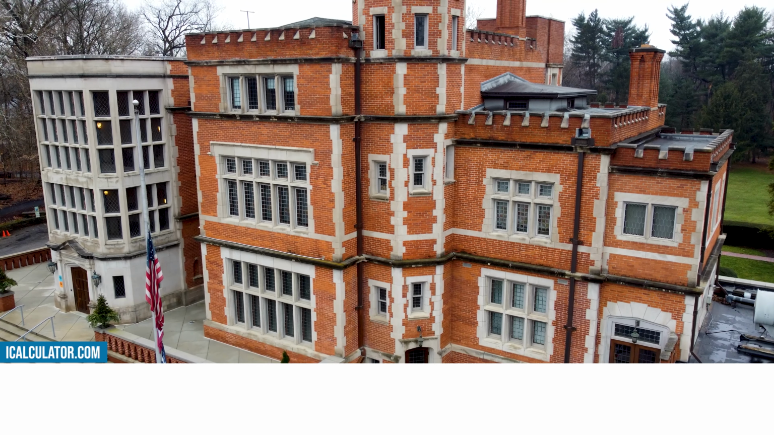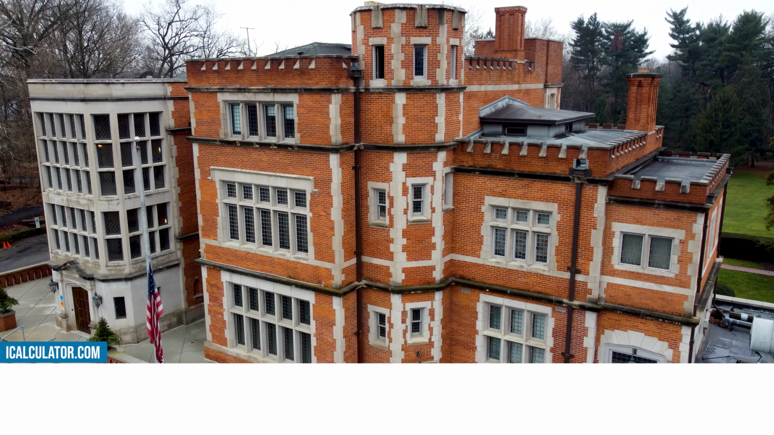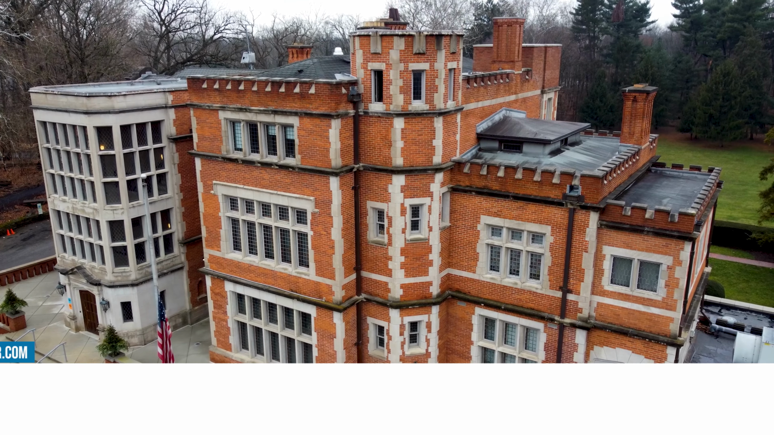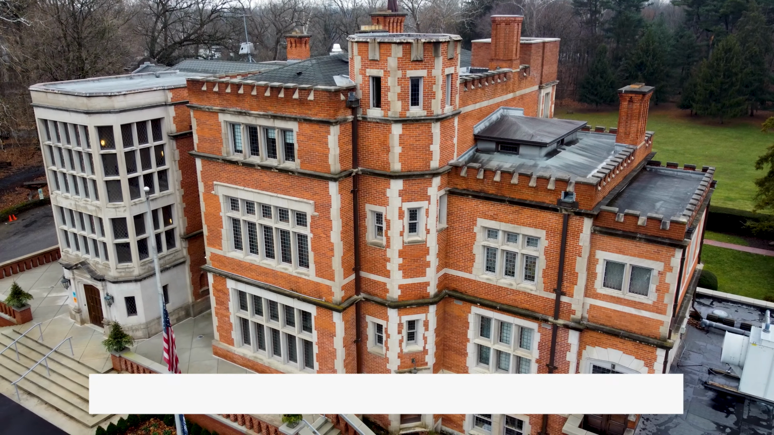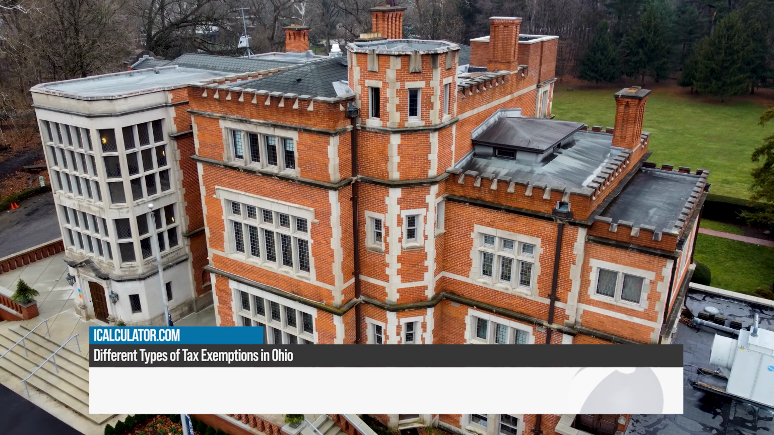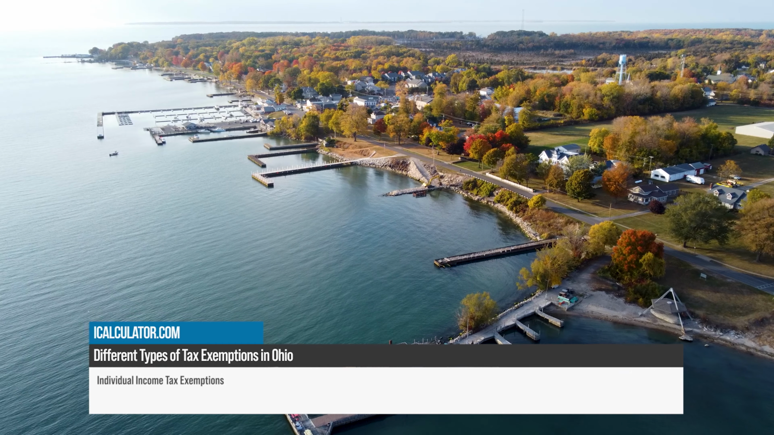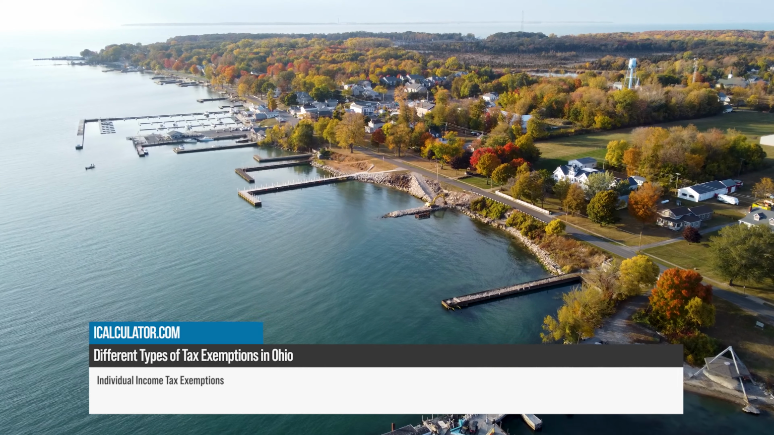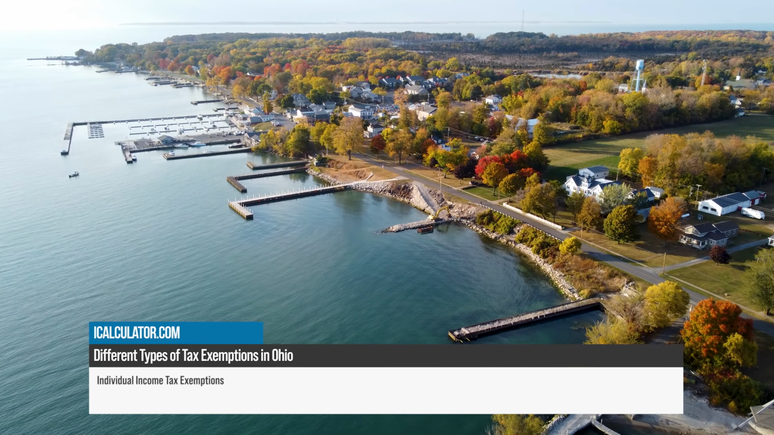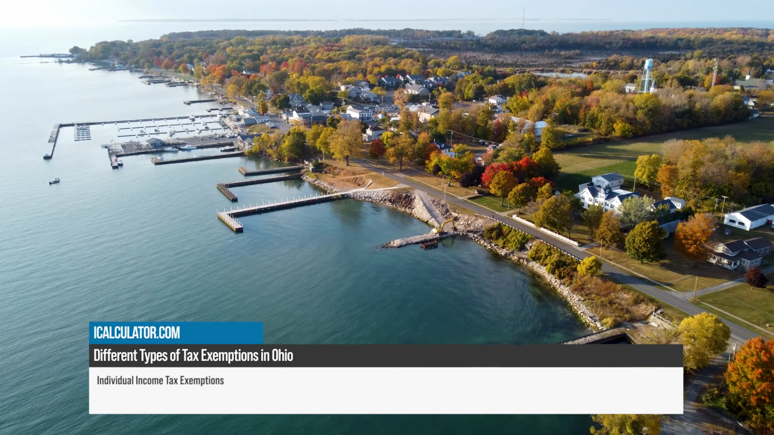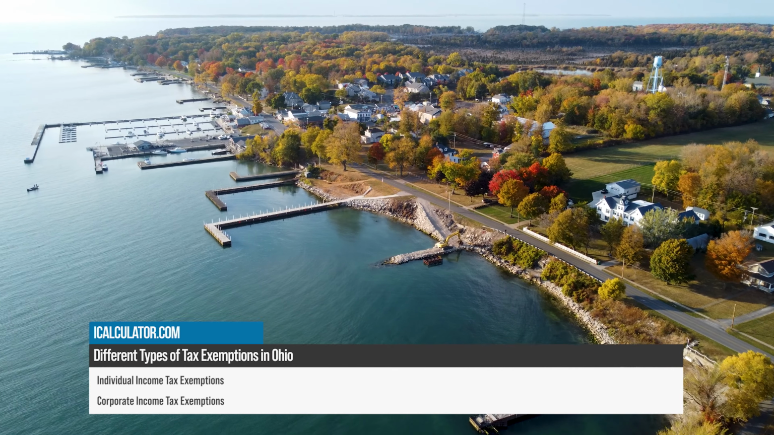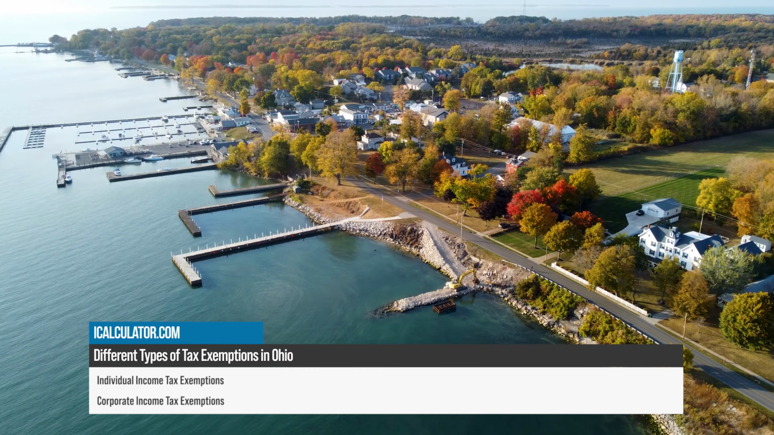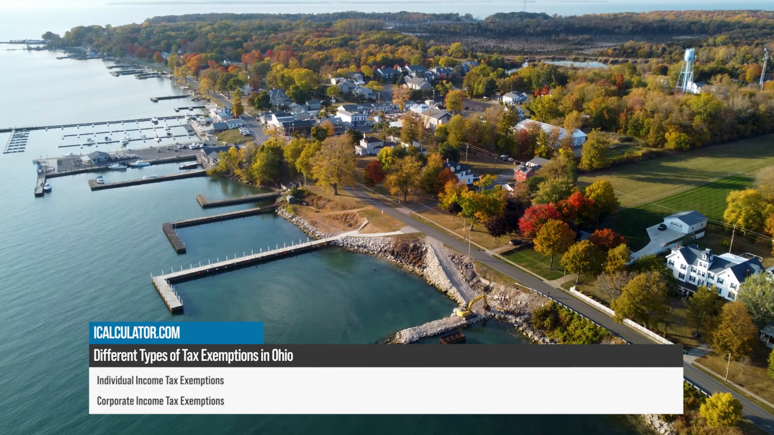Now we have covered the different types of taxes in detail, let's now take a look at the various tax exemptions available in Ohio. There are various tax exemptions available in Ohio, including individual income tax exemptions. Exemptions include certain retirement income, Social Security benefits, and specific types of interest and dividends. Corporate income tax exemptions. Exemptions include credits for research and development, job creation, and other specific activities or investments.